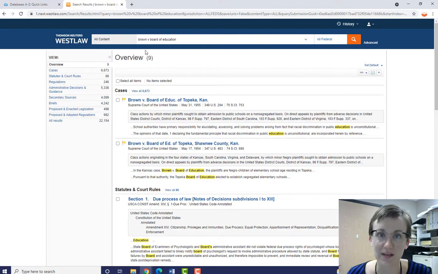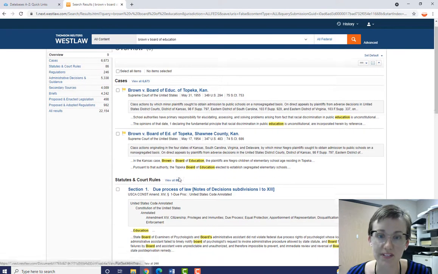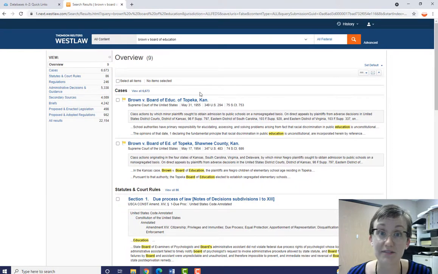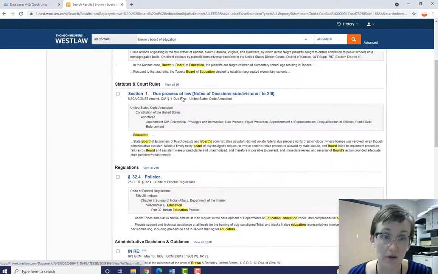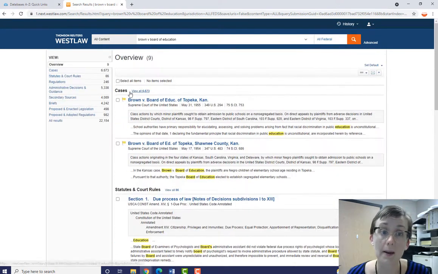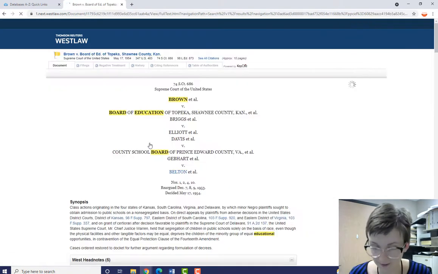Just like in other databases, I do get a results preview. Westlaw is a little different in that it divides the results by the type of results they are, so administrative decisions and guidance, regulations, statutes, and court rules, but I know I want cases. And I think the one I want is this second one right here, so I click on that.